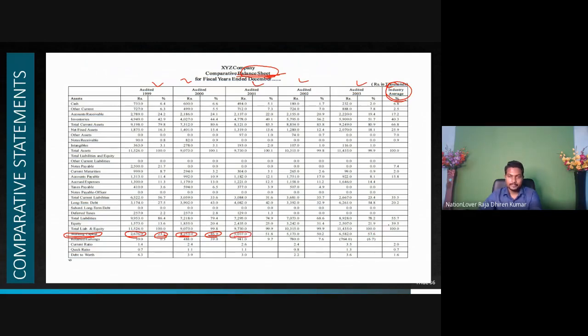So look here. And again, these figures are compared with the figures of different years, and with the industry also. This is not compulsory, but you can compare with the industry average also. Understand the point?